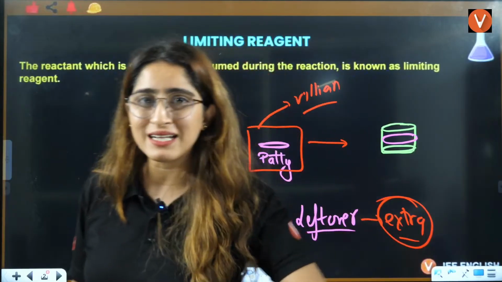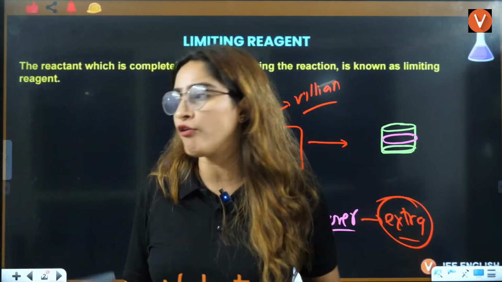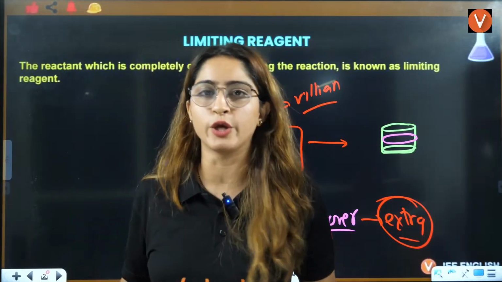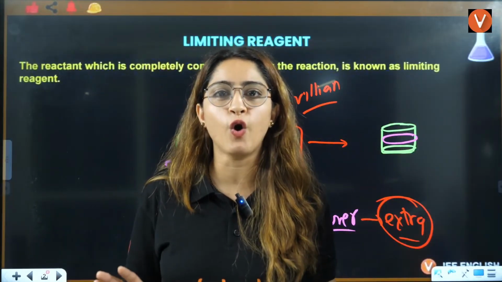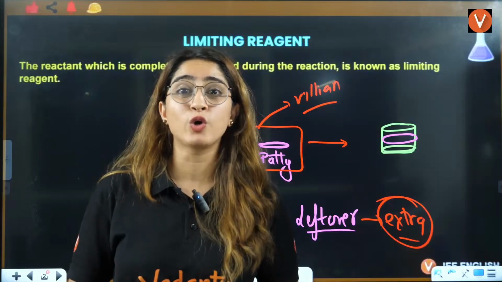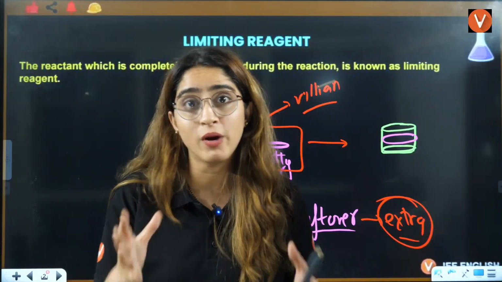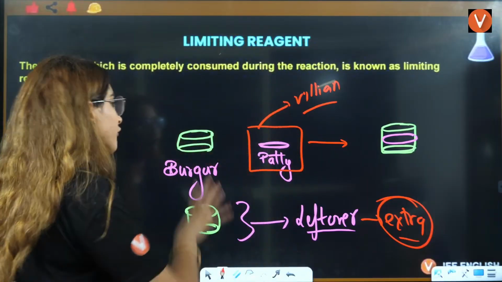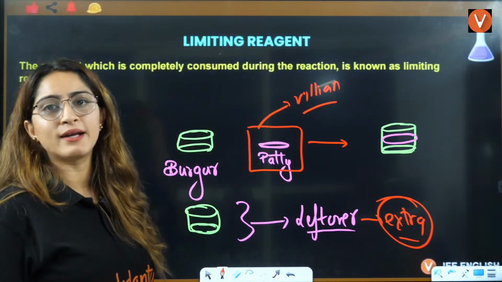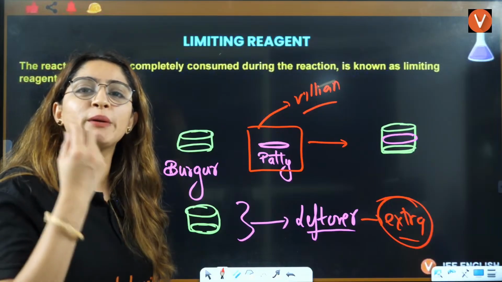Because of this patty, it's like you and your friend, okay? Your friend has just visited you, right? Surprise visit to your home. And your friend is like, I want to eat a burger, right? Now your 2 friends have visited. You're like, okay, 2 burgers I need to make, right? You have 2 burgers, but you have only 1 patty. What will you do? You will only be able to make 1 patty.